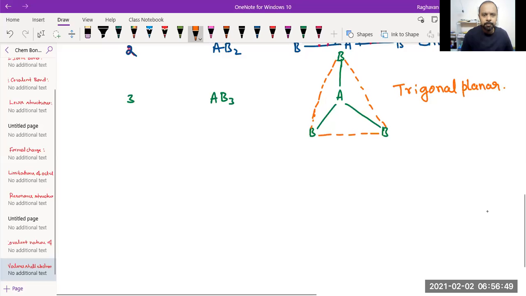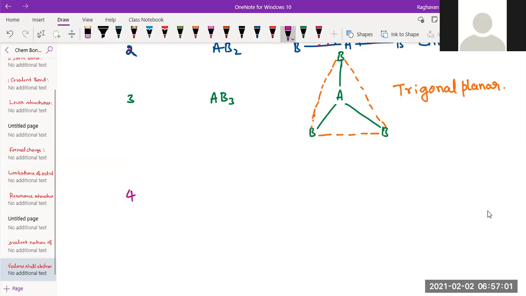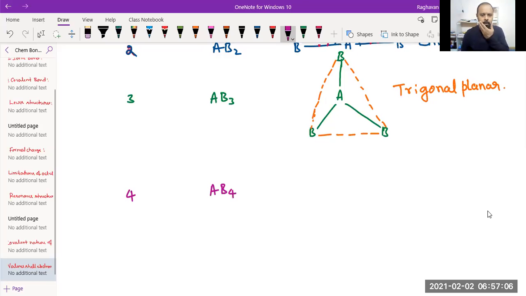Next, we'll take up another molecule. If a molecule has four bond pairs, what would be its structure? The general formula is AB4. Which is the central atom? A. How many surrounding atoms? Four. Now A is at the center.